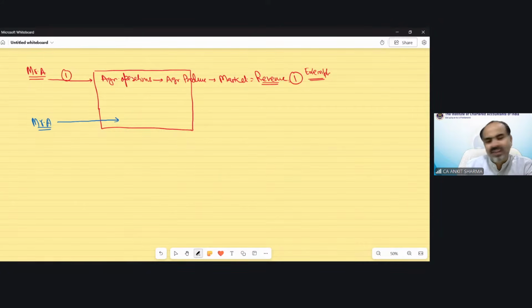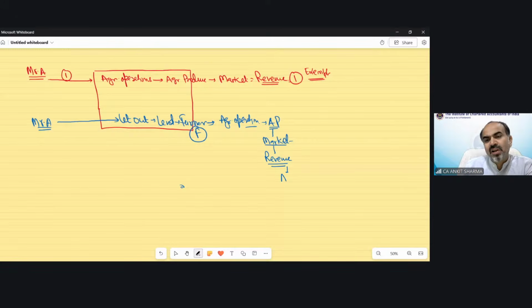He is doing his business, etc. He lets out this land to a farmer, suppose Mr. F. Now Mr. F carries on agricultural operations, produces agricultural produce, sells it in the market, and earns revenue. This revenue is agricultural income in the hands of Mr. F, and it will be exempt.